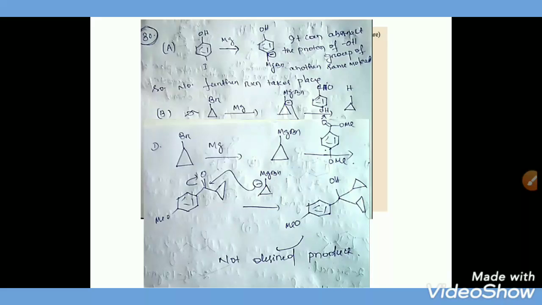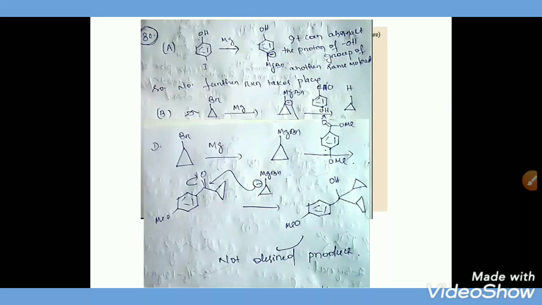And when it is treated with this 4-methoxy ester, it forms a ketone. Then the Grignard is so reactive towards the ketone that it attacks this ketone again to form this product. So it is not the desired product.